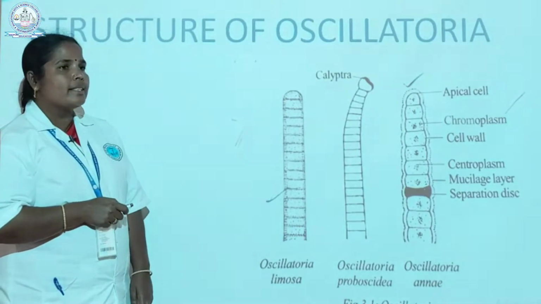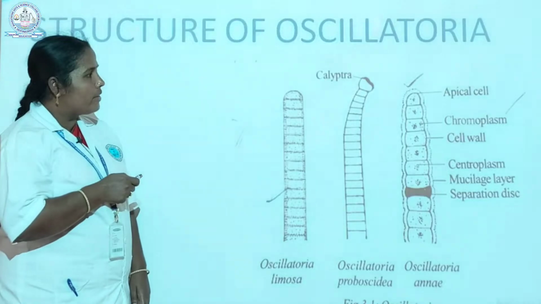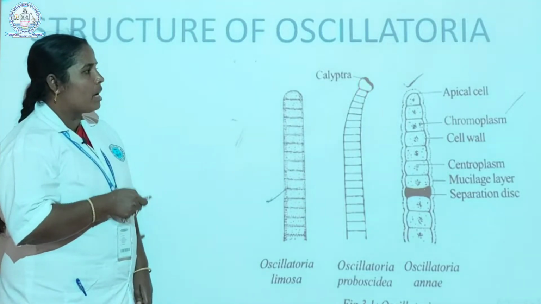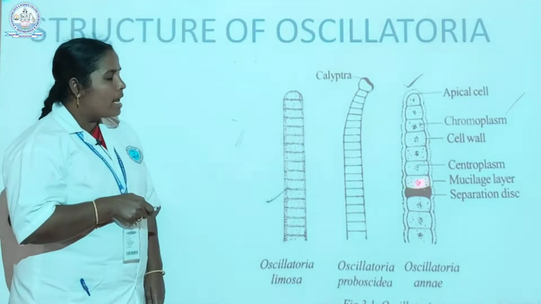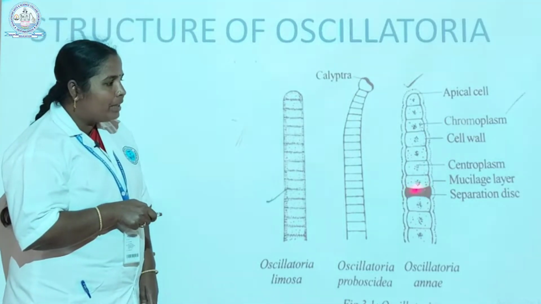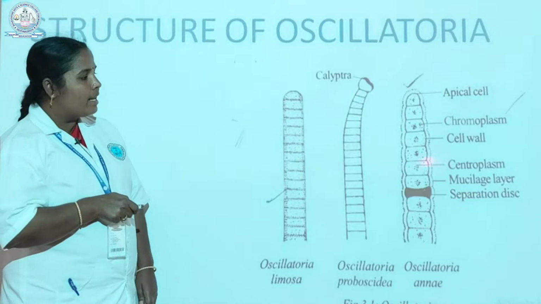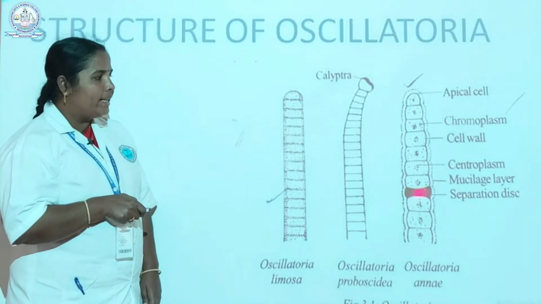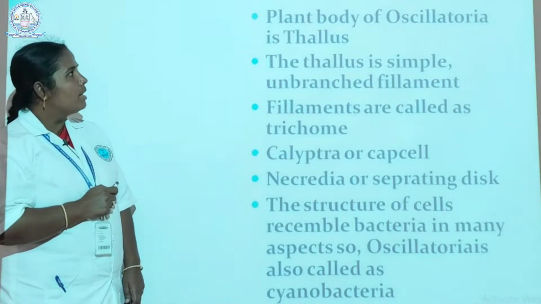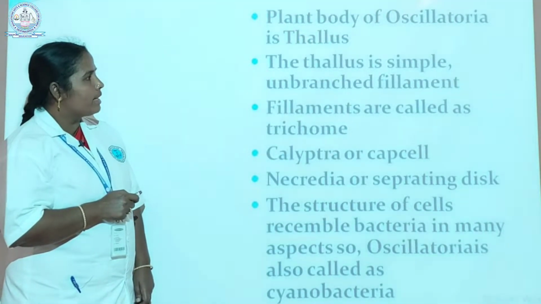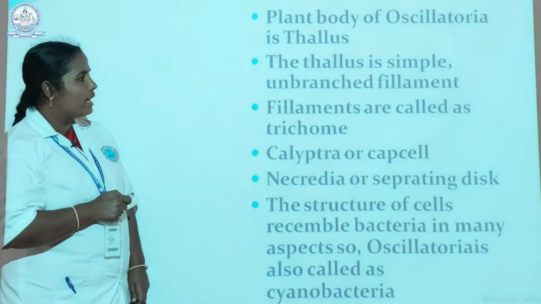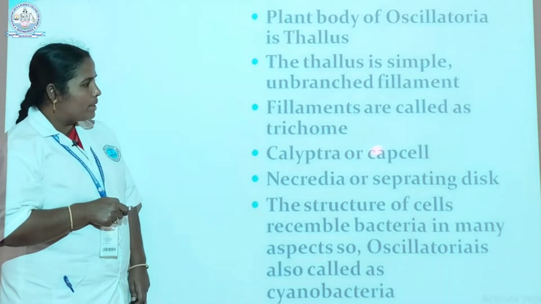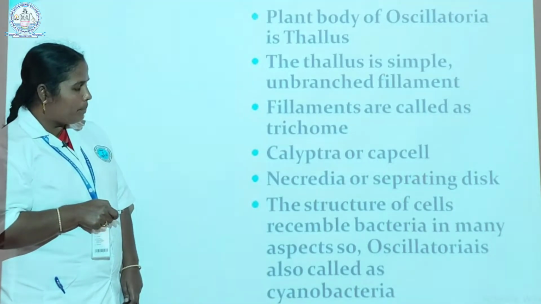In some species, the apical cell has a thickening. That cell is called a capsule or calyptra. Among these filaments, biconcave cells filled with mucilaginous substance are called necridia or separation discs. Here, the plant body of Oscillatoria is a thallus. The thallus is simple and unbranched. The filaments are called trichomes. Calyptras are capsules, and necridia are separation discs.